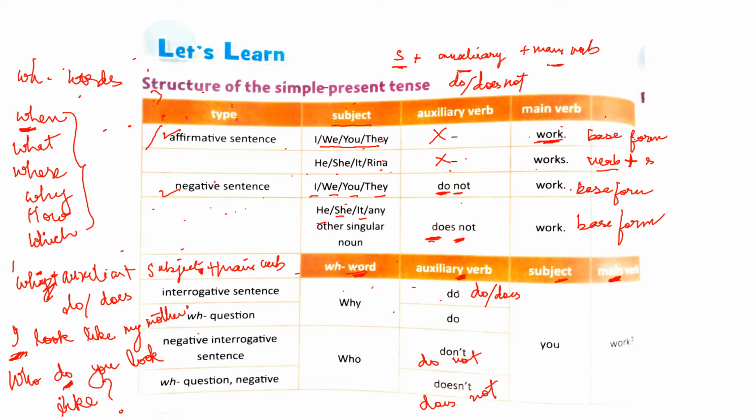With a negative WH sentence also it is the same. First you will write the WH word, then you will use do not or does not on the basis of the subject, and then the main verb. So this is the structure of the simple present tense in order to form affirmative sentence, negative sentence, interrogative sentence, WH question, and negative interrogative and negative WH question.